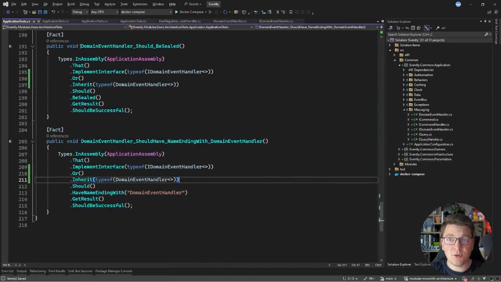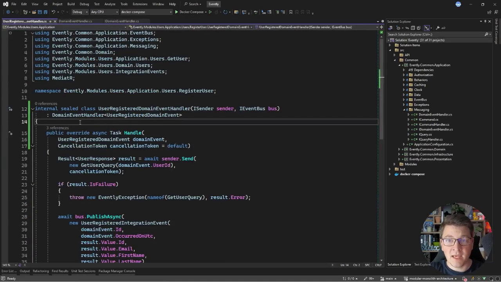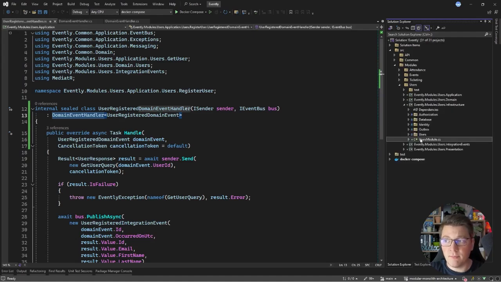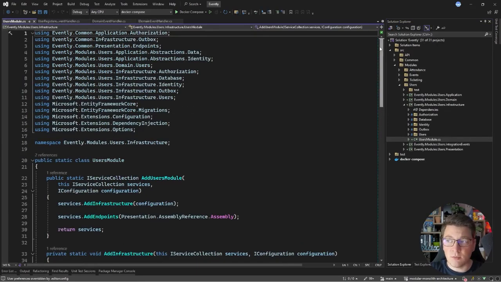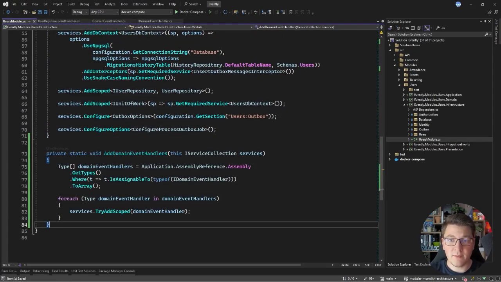And with our architecture tests updated, we can move on to solving the next problem that we have, and that is actually registering our domain event handlers. Up until now, we were using Mediator to achieve this, but now that we have our custom implementation, we have to do this manually. So I'm going to add a code snippet inside of the users module. Of course, you will be able to grab this code snippet from right under this video, and let me walk you through what we have inside.